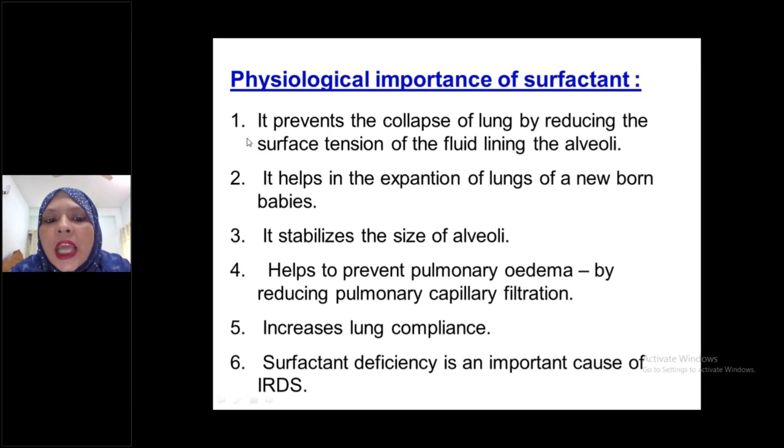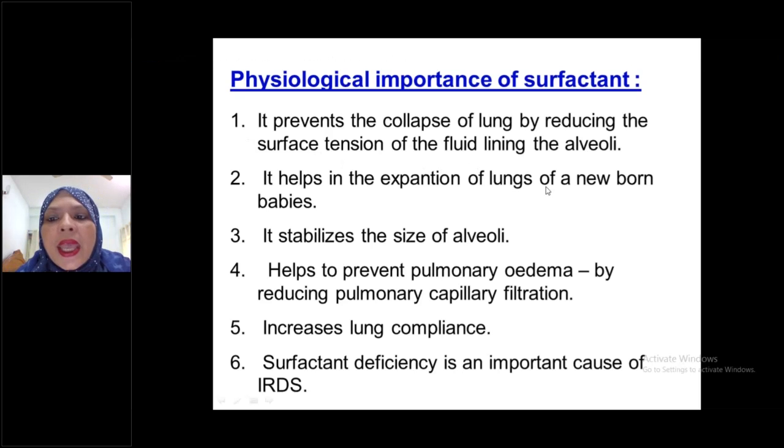Number two, it helps in the expansion of the lungs of newborn babies. Already I mentioned that in fetal life there is no respiratory movement of the lungs. লাংসের কোনো রেসপিরেটরি মুভমেন্ট ফিটাল লাইফে প্রেজেন্ট থাকে না, just exchange of gases, oxygen and carbon dioxide, occurs from the mother into the fetus through প্লাসেন্টা। প্লাসেন্টা দিয়ে অক্সিজেন ঢুকবে, আবার কার্বন ডাইঅক্সাইড গুলি চলে আসবে, but there is no respiratory movement of lungs in fetal life. ফিটাল লাইফে কোনো রেসপিরেটরি মুভমেন্ট থাকে না লাংসের। Whenever it starts, it will start